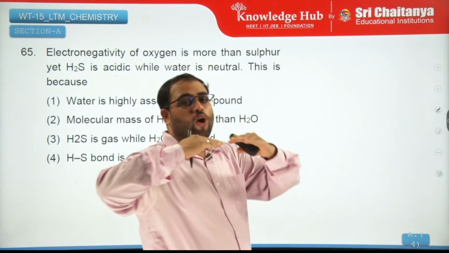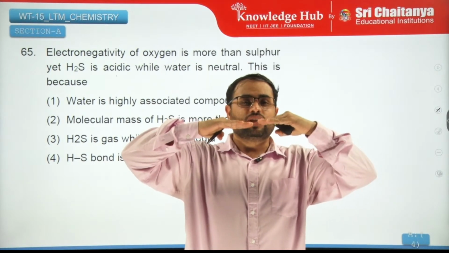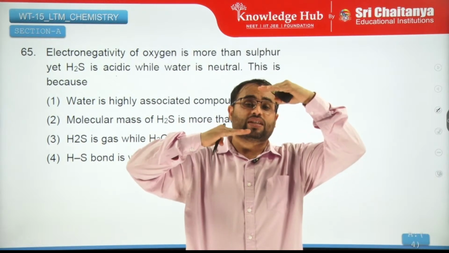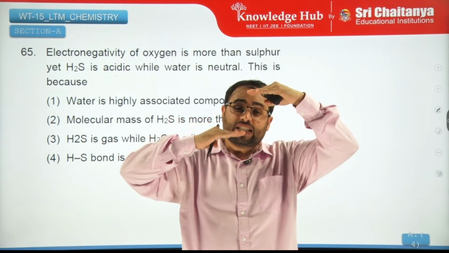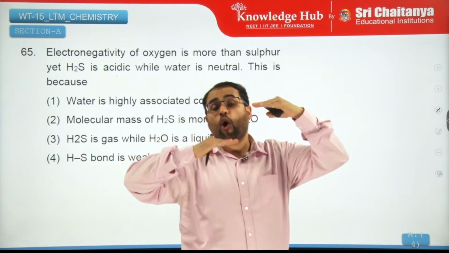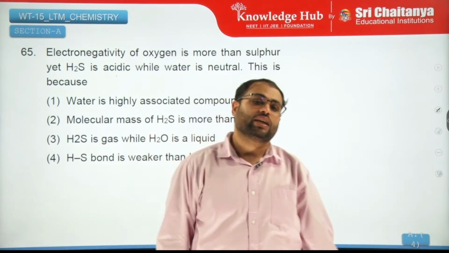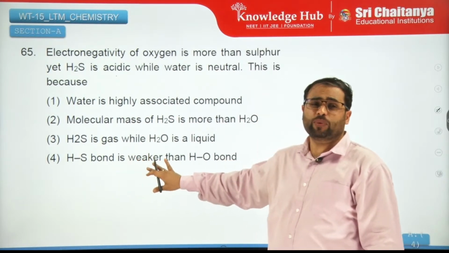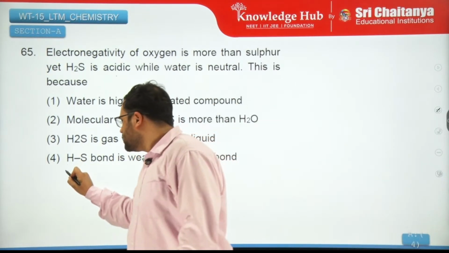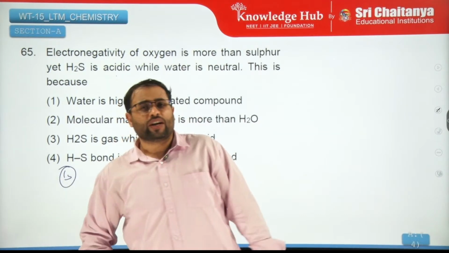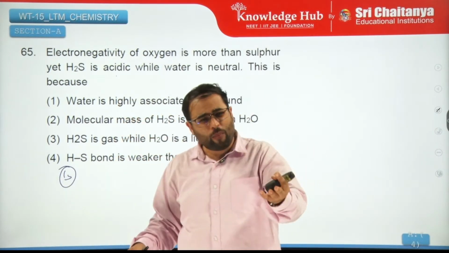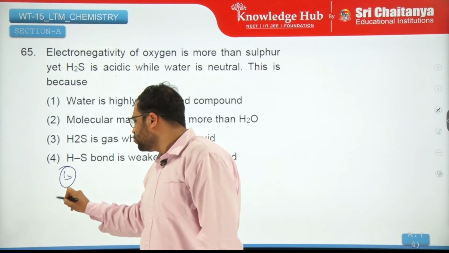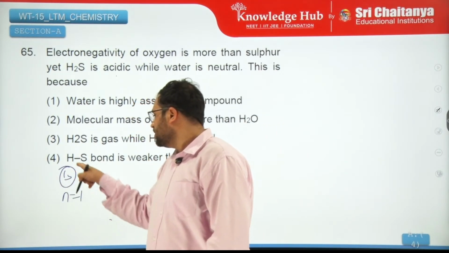So if the overlapping orbitals are of similar energy, then the overlap is better and the bond is strong. But as you keep on increasing the energy difference, the bond strength keeps on decreasing, right? So the H-S bond is weaker. Why is it weaker? Because this is a 1s orbital that is overlapping with hybrid orbitals or non-hybrid orbitals. That is a debate for another time. But n equals 2 for oxygen here, and n equals 1 for hydrogen.